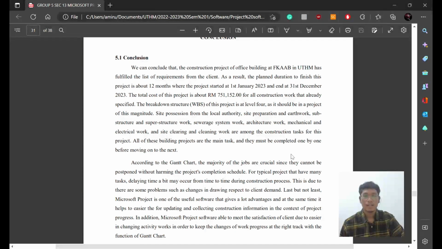Okay, last but not least, MS Project is one of the useful software that gives a lot of advantages, and at the same time, it makes it easier to update and collect construction information in the context of project progress. Okay, MS Project software will be able to meet the satisfaction of the client due to the ease of changing activity works in order to keep track of changes in work progress and stay on the right track. That's all from us. Thank you.